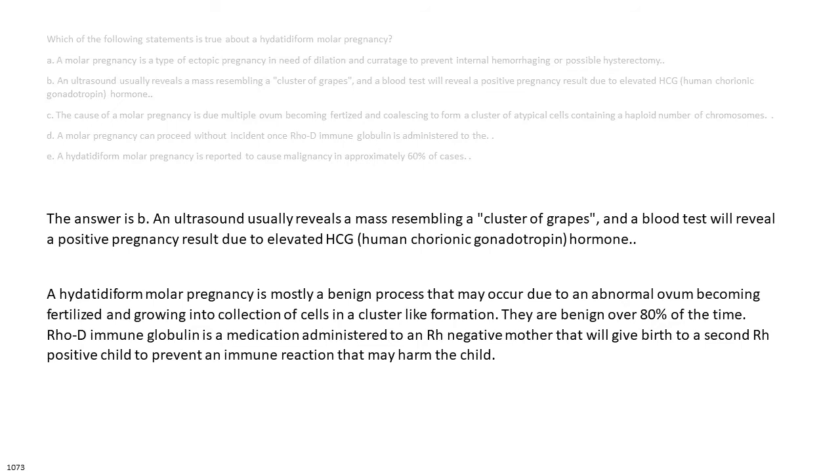The answer is B. An ultrasound usually reveals a mass resembling a cluster of grapes, and a blood test will reveal a positive pregnancy result due to elevated HCG, human chorionic gonadotropin, hormone. A hydatidiform molar pregnancy is mostly a benign process that may occur due to an abnormal ovum becoming fertilized and growing into a collection of cells in a cluster-like formation. They are benign over 80% of the time. Rho immune globulin is a medication administered to an Rh-negative mother who will give birth to a second Rh-positive child to prevent an immune reaction that may harm the child.